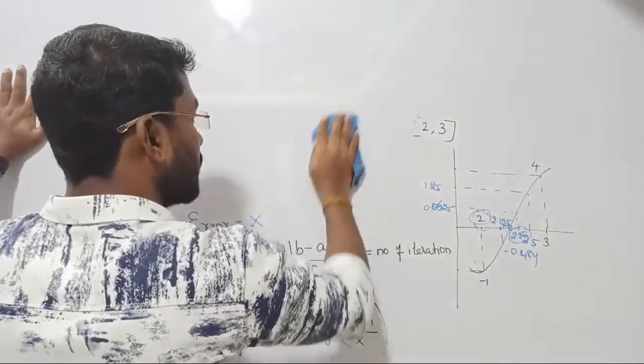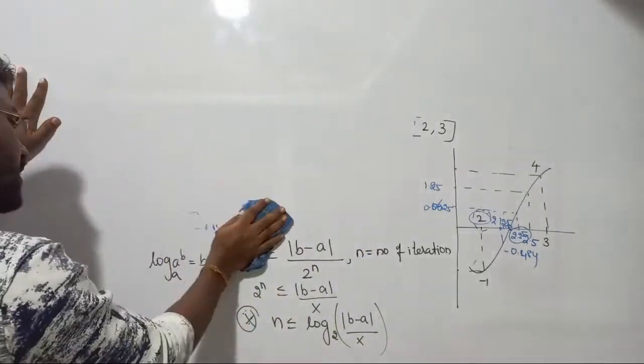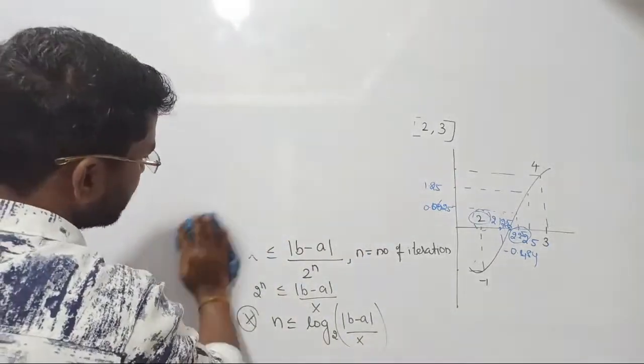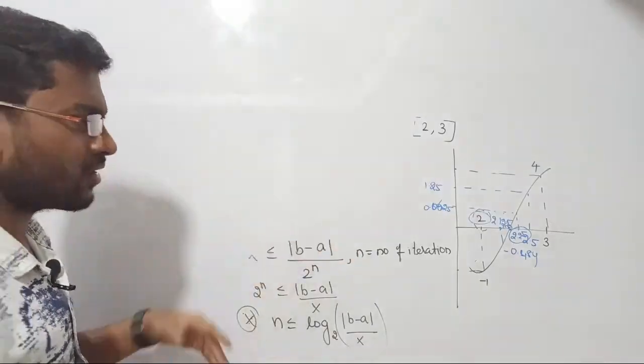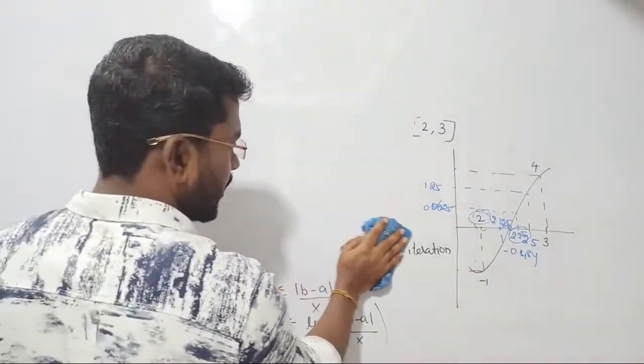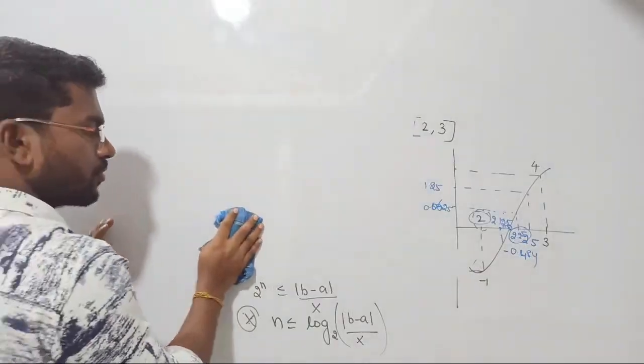Now what is our next target? See, the convergence rate of the bisection method is 1, right? It is not converging at a very high speed. You only have to proceed one iteration at a time, right?